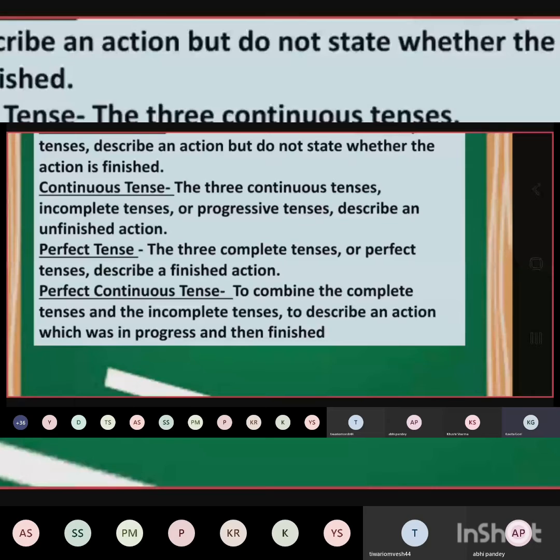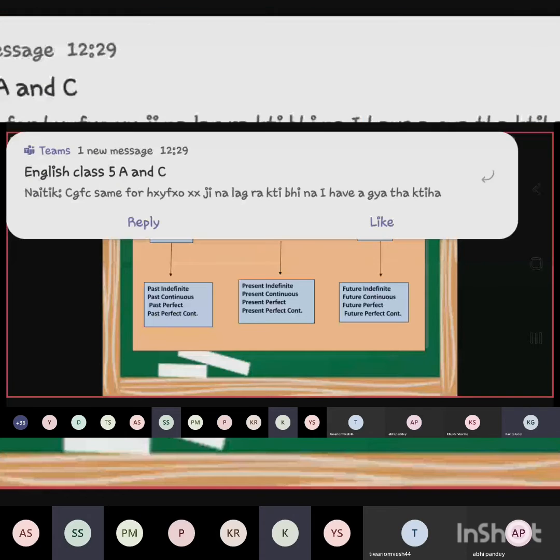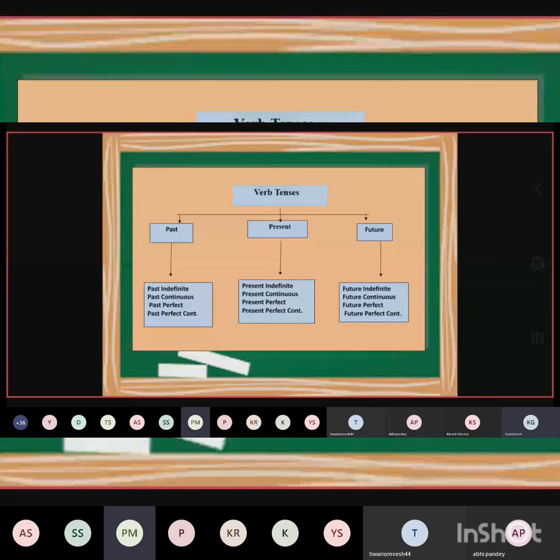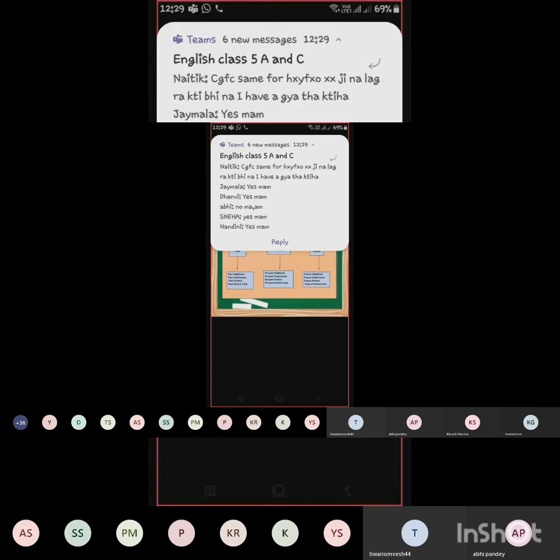Is my voice and screen clear to you people? Yes, ma'am. Our screen is not visible. Ma'am, screen is coming. Ma'am, it is visible. The screen is visible.